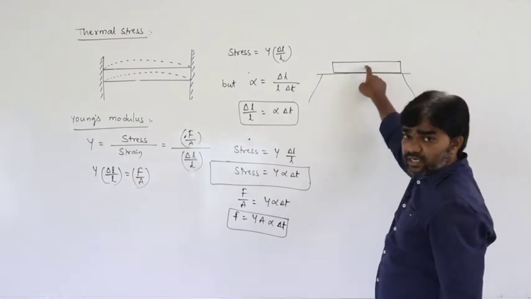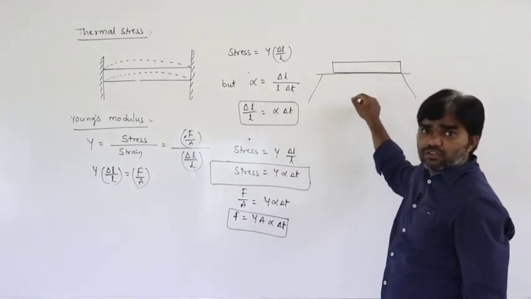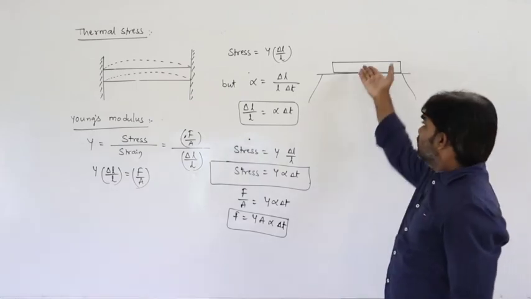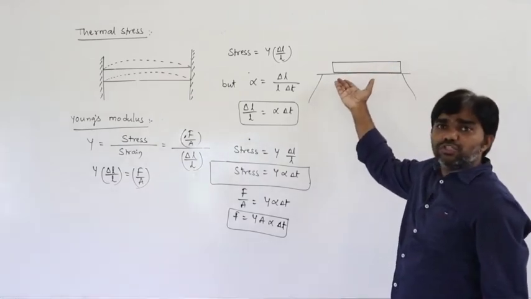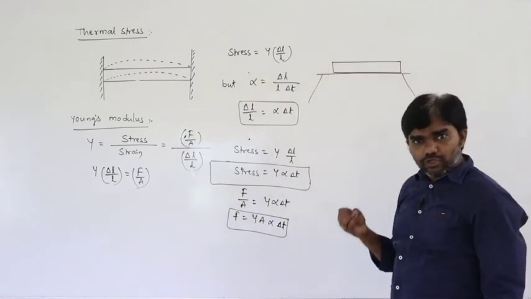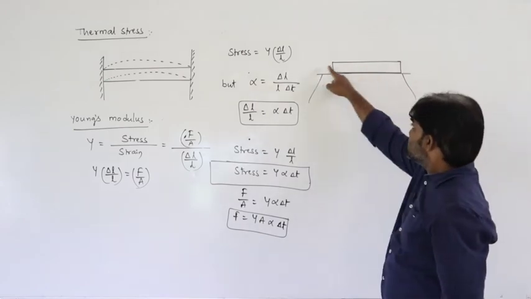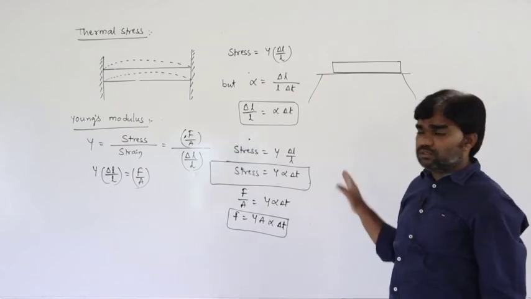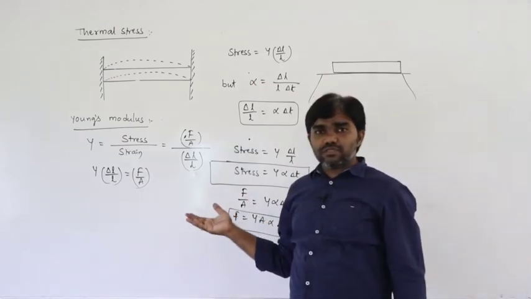If it gets heated, the stress developed must be equal to 0. Why is the stress equal to 0? Because there is no opposition to expansion. The rod expands freely. Due to the increase in temperature, this rod expands freely, no doubt about that. So that's why the stress developed is 0.